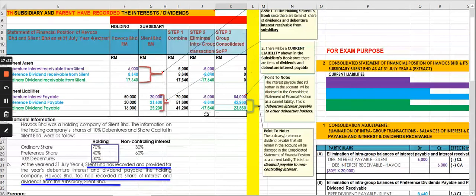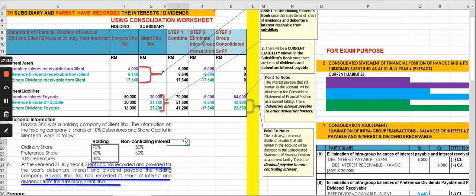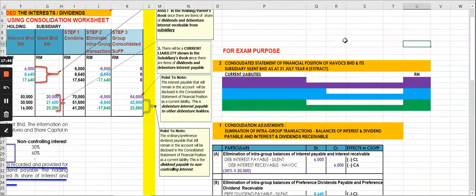So that is how you do it, if you are doing consolidation using a worksheet. But for exam purposes, you are not going to prepare this consolidation worksheet. For exam purposes, you are going to prepare the consolidated statement of financial position in this format.